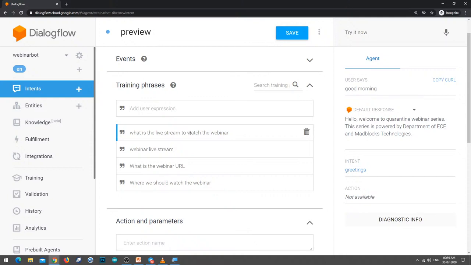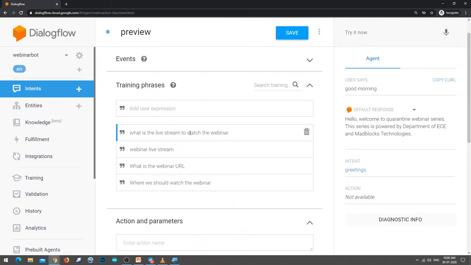Okay, you have to list out the context. So after listing out the context, you have to give some possible training phrases to the context. For one context you should give as many as possible, because the user can talk anything, right? User can say